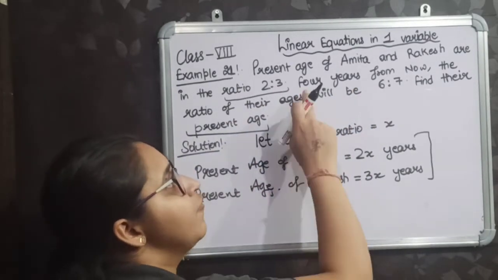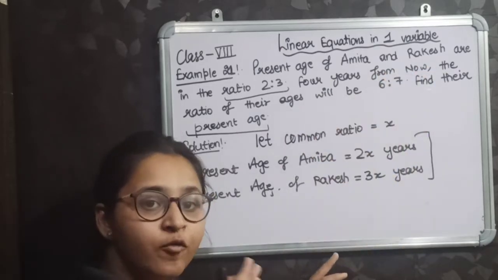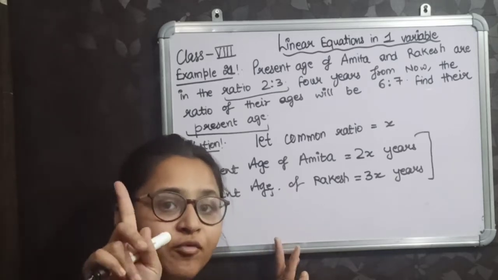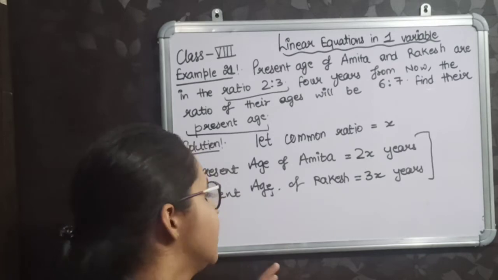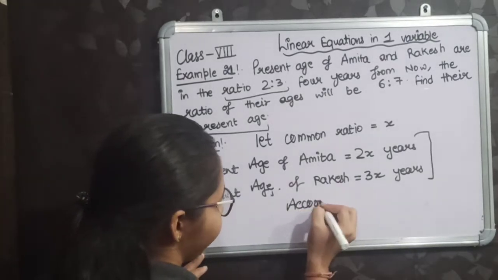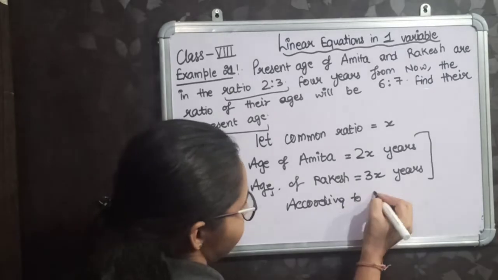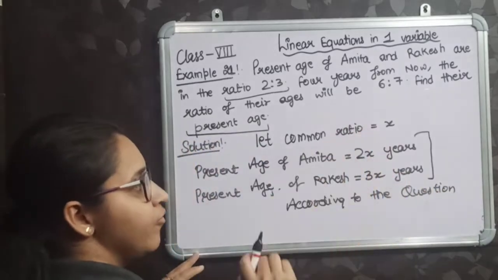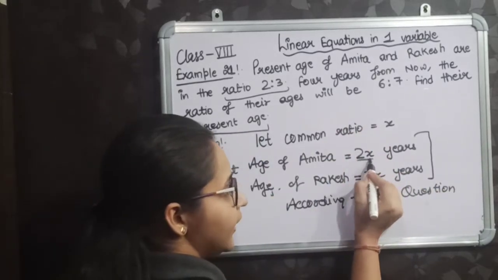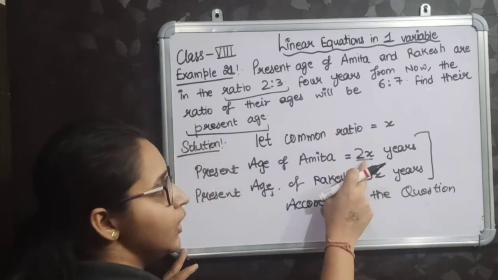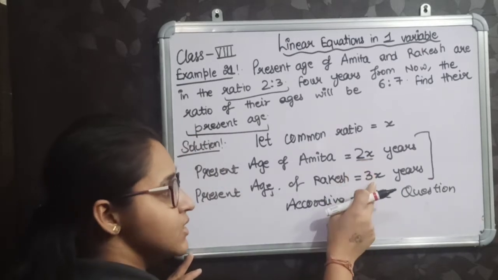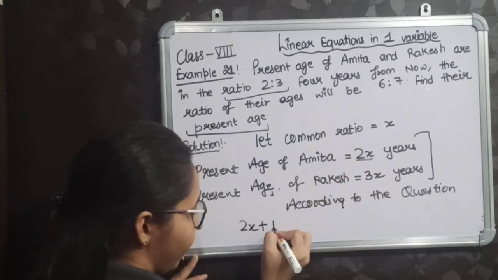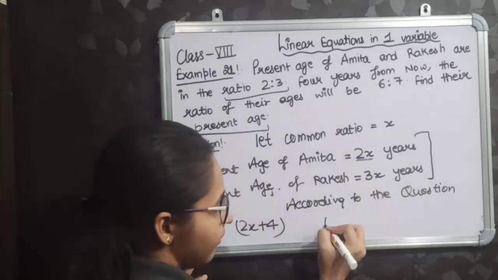Okay, now move to 4 years from now. 4 years from now means after 4 years. After 4 years means the 4 will be added to the present age. So according to the question, 4 will be added to their present ages. So 4 will be added in 2x, and similarly 4 will be added in 3x. So it will become 2x plus 4, and it will become 3x plus 4.